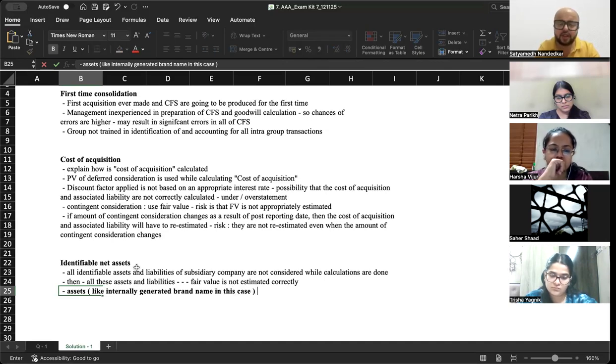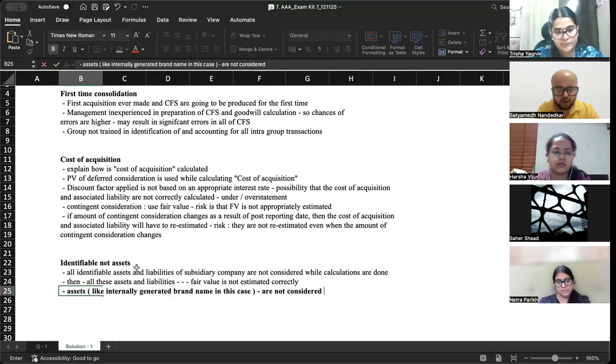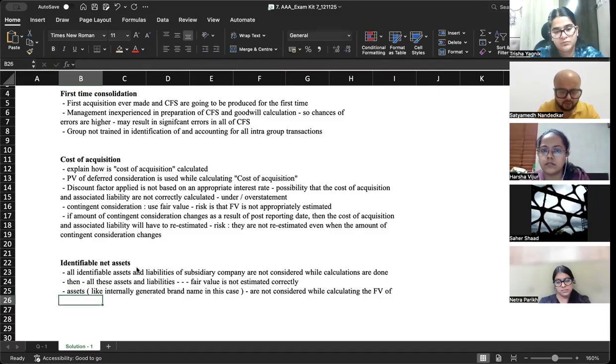Assets like internally generated brand name in this case are not considered while calculating the fair value of net assets of subsidiary. Tell me.